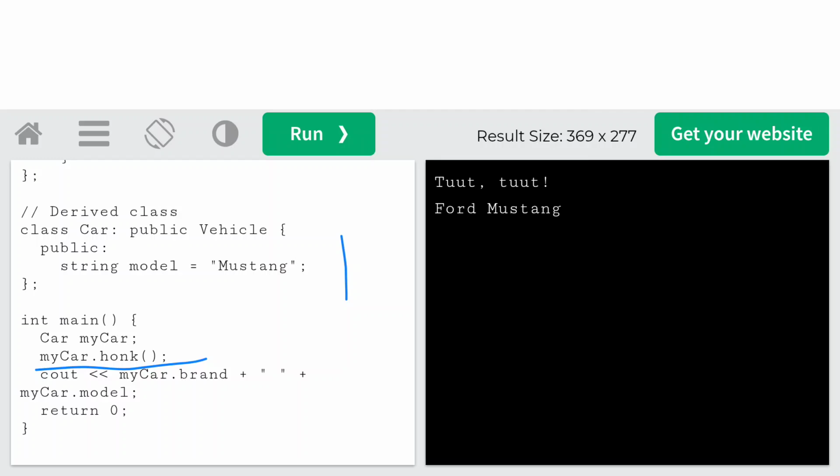This is the relationship, because car is the child of the vehicle. So we can access the base class property, and also the brand, and also the model. So it is going to display the output as Tut and Ford Mustang.